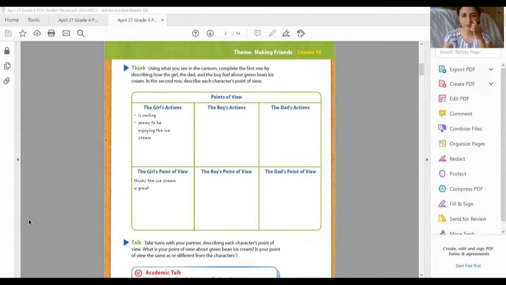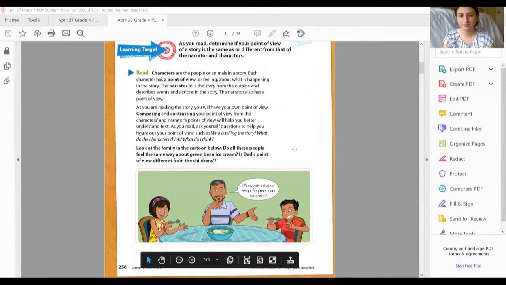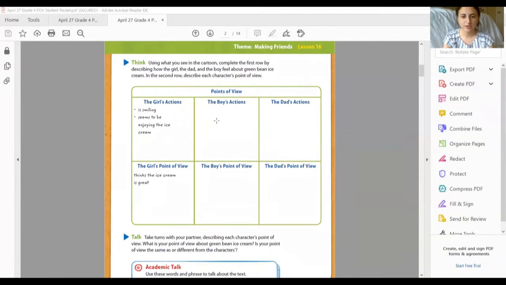So let's look at the boy's point of view. What do we think? What is the boy doing in this picture? Well, I see him. He doesn't look like he likes it very much, but I see him. He pulls back from the ice cream. And what's that look on his face? He looks disgusted, right? He does not seem to be enjoying this ice cream.